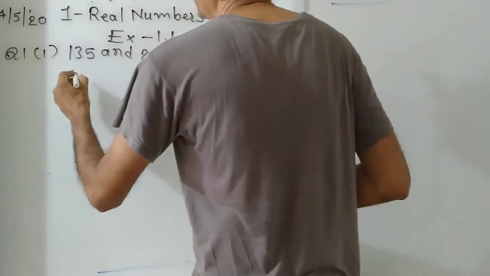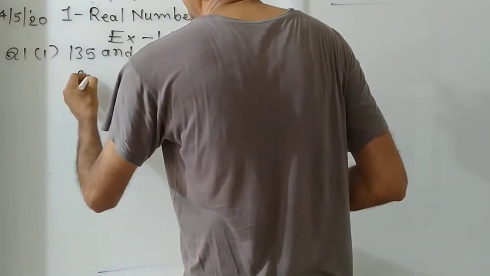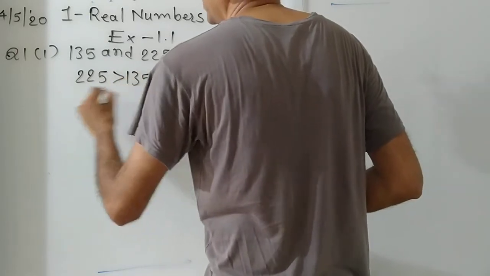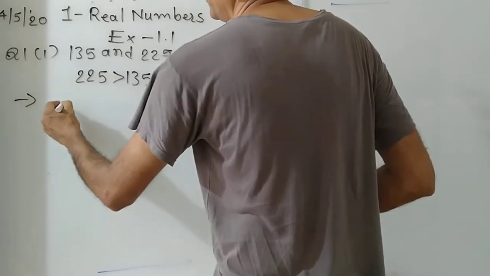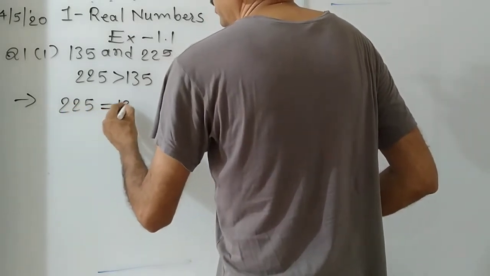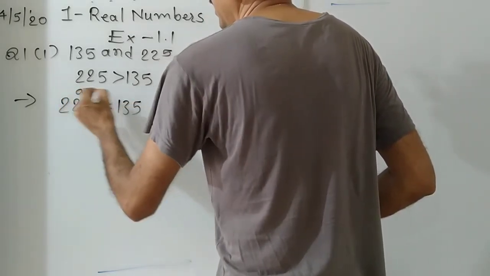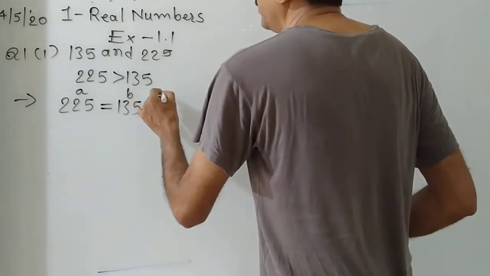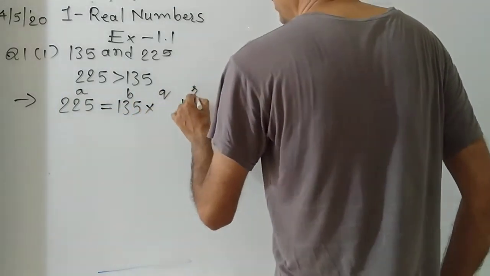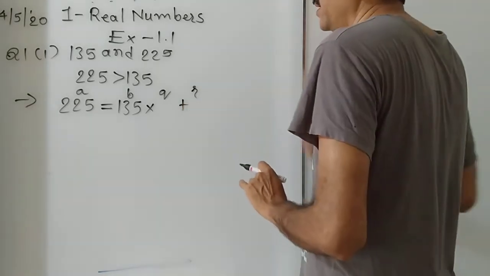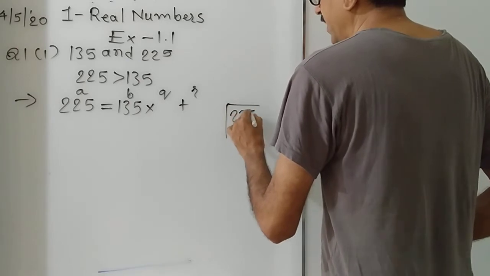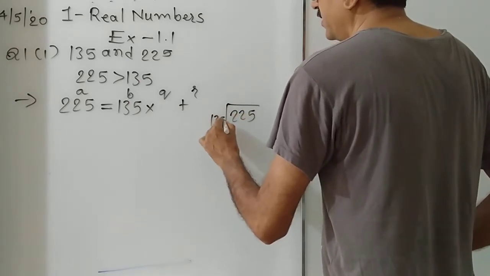Out of 135 and 225, first decide which one is bigger. 225 is greater than 135, so we start by dividing 225 by 135. This is A, this is B. The number that comes here will be the quotient and the number here will be the remainder. Let's try to divide 225 by 135.